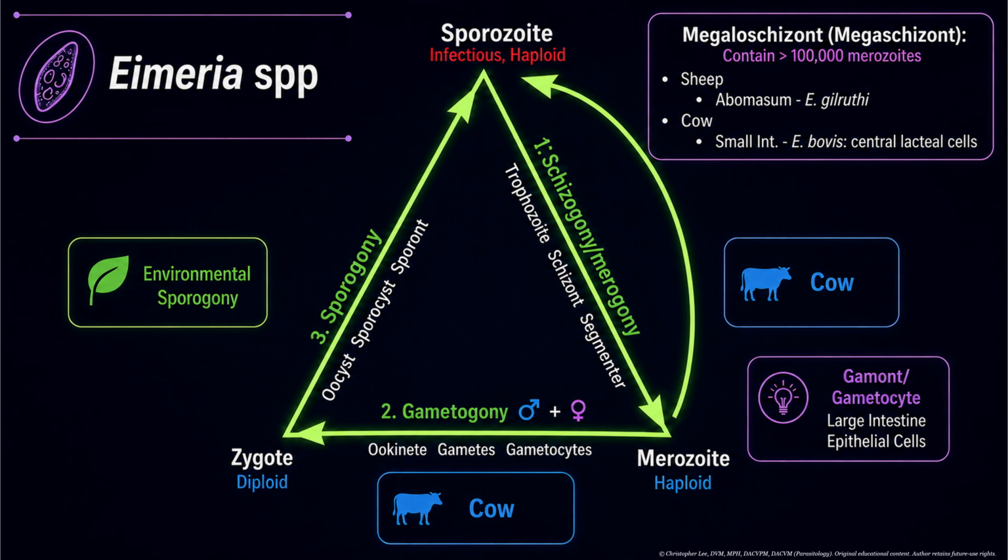Clinically, think young animals, diarrhea, dehydration, poor growth, and in more severe cases, dysentery or tenesmus. Fecal oocysts support the diagnosis, but always interpret them with the animal's age, signs, and timing.